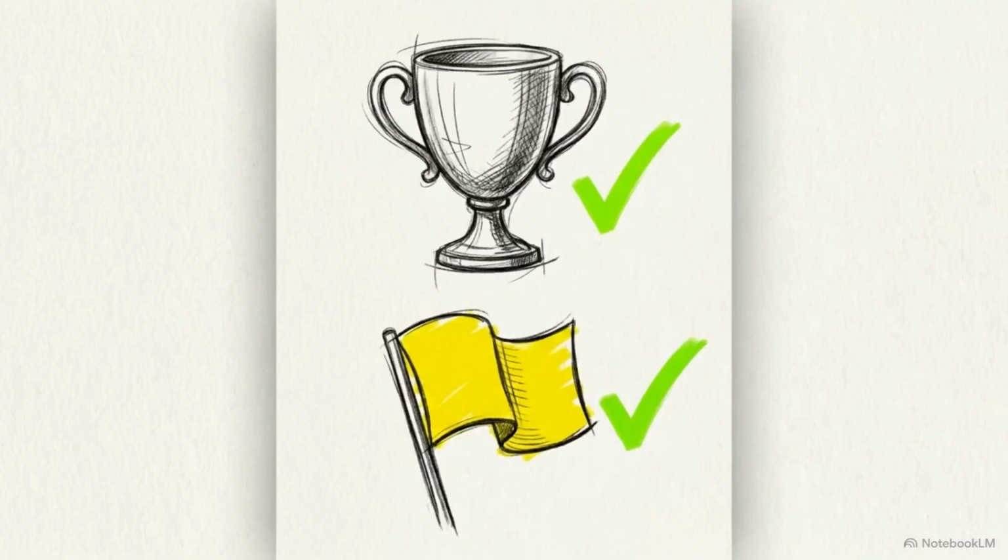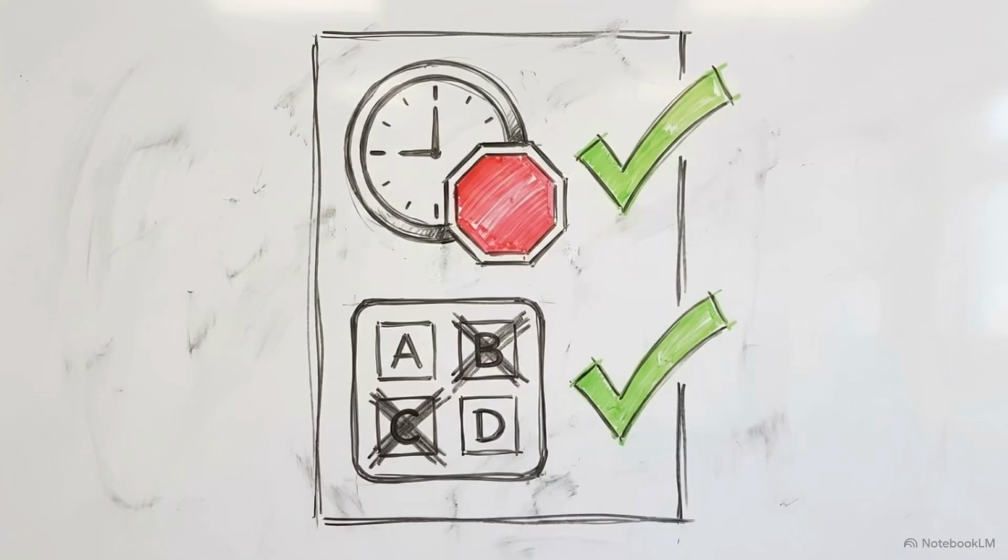Your execution plan starts with these rules. First, tackle your strongest section first. Second, flag uncertainties instead of guessing. Third, maintain the 90-second hard limit. Fourth, eliminate at least 2 options before attempting a guess.